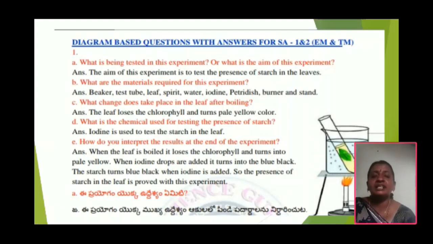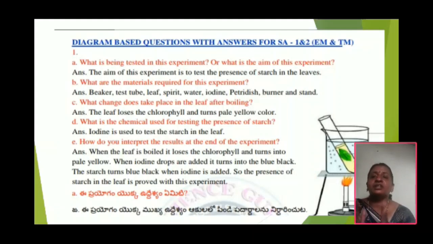And next, what changes take place in the leaf after boiling? What changes take place in the leaf on boiling?